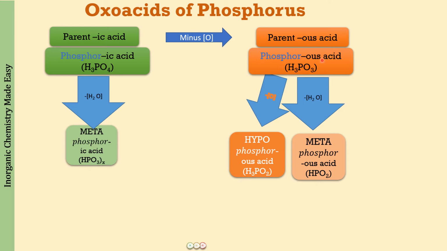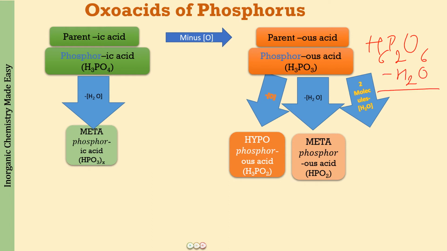Next, what did we do? We multiplied this ous acid by two molecules and then subtracted one water. What this means is that you are going to multiply all the numbers of hydrogen, phosphorus and oxygen by 2. What you will be getting is H6, P2 and O6. And from this you will be subtracting two hydrogens and one oxygen.